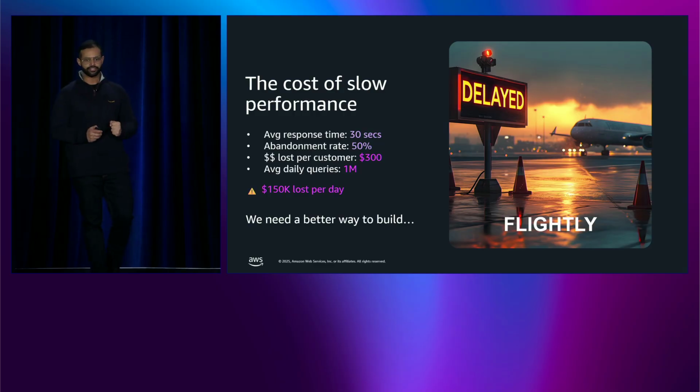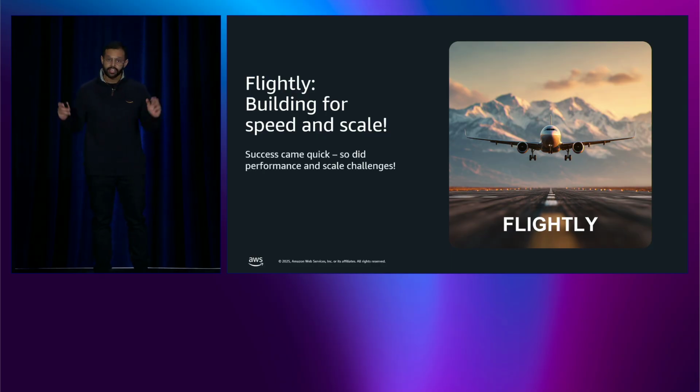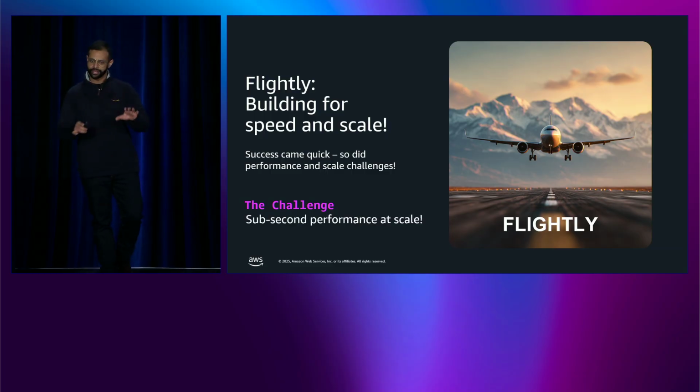So how do we fix this? Here's the thing. When Flightly started, they didn't see this coming. They hoped they were building for speed and scale like everyone does, but their team did what most of us would do. They built an MVP, they started quick, launched the platform, and user adoption accelerated. But success created new problems. Thousands of users became millions. And suddenly they are hitting an entirely new set of bottlenecks that obviously don't appear unless you're at this scale. So the question shifted: how do you maintain sub-second response times when you're processing millions of requests per day?